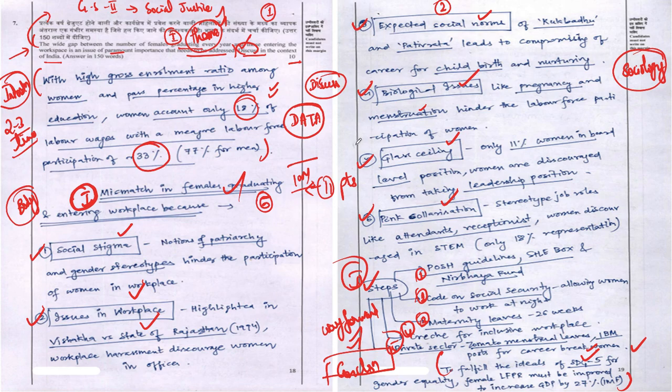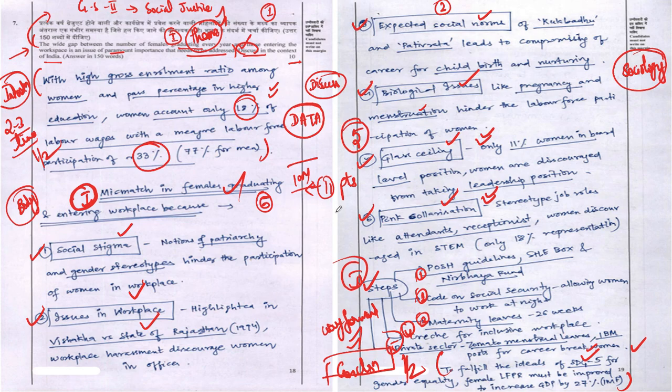And this is what All India Rank 2 Animesh Pradhan has done. Especially the usage of words like glass ceiling and pink colorization has added value to his answer to the next level, so that the examiner will easily tend to award him the highest marks which can be awarded for this particular question. So for the body of the question, you would be getting a maximum of 5 marks. And coming to the introduction and conclusion, this is the usual 6 marks which other toppers would be getting.